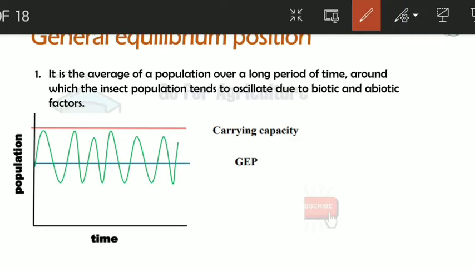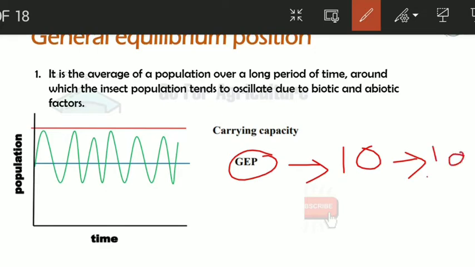For example, if the GEP of a particular insect is 10, they have a food source in the environment which is enough for these 10 insects only. One fine day, the environment became suitable to these insects. So what happened? They started reproducing and they started increasing their number to 100 insects.